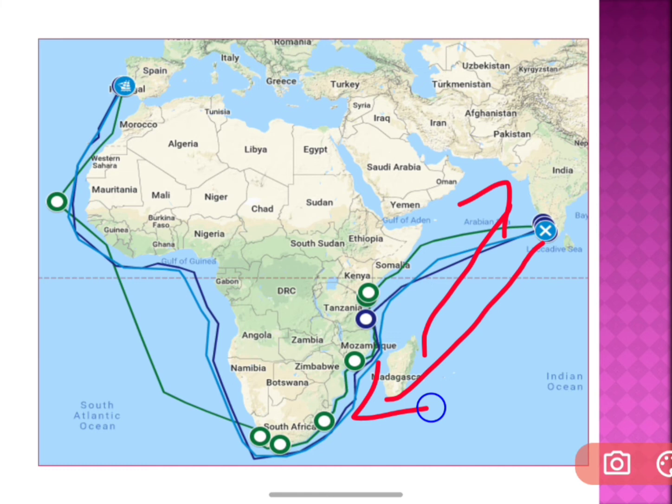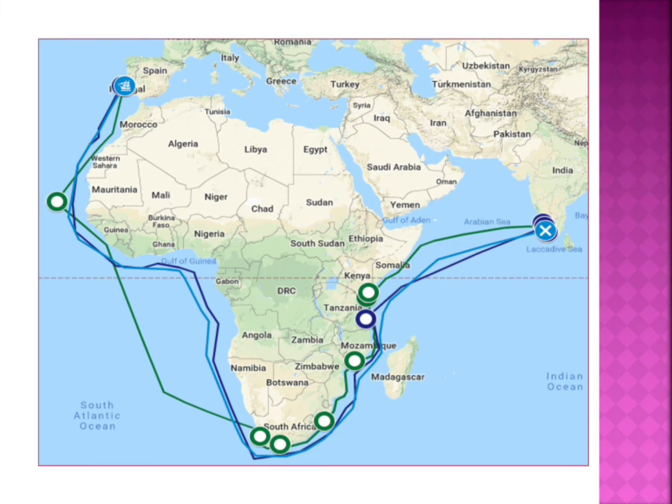Okay, and by this time, when he was traveling against the wind, he lost his men. He started with 4 ships, isn't it, children? By the time he reached his country, there were only 2 ships. The other 2 ships were lost in the ocean.